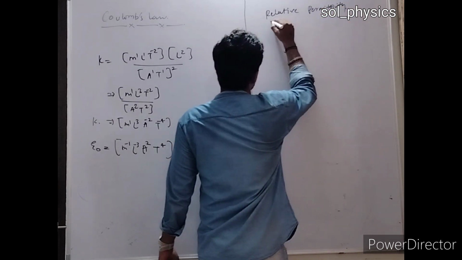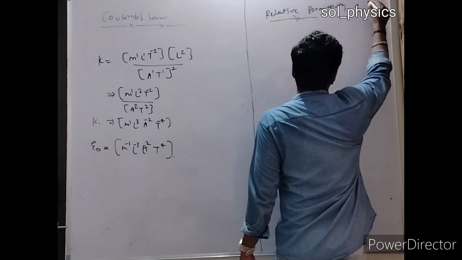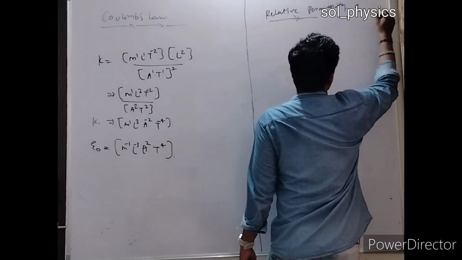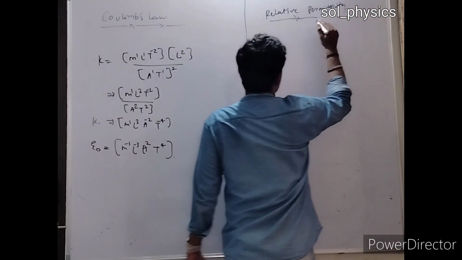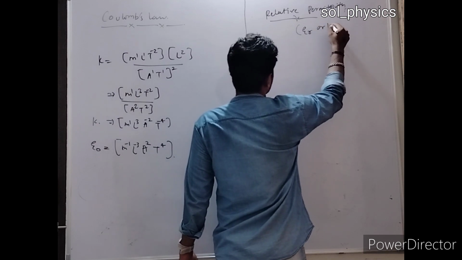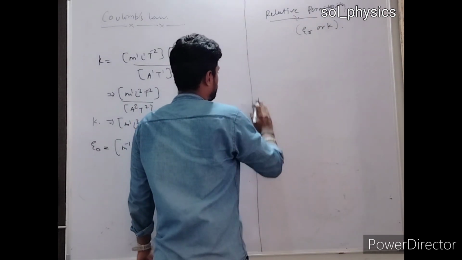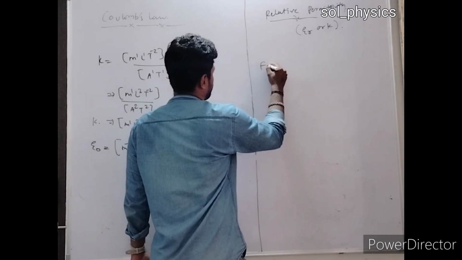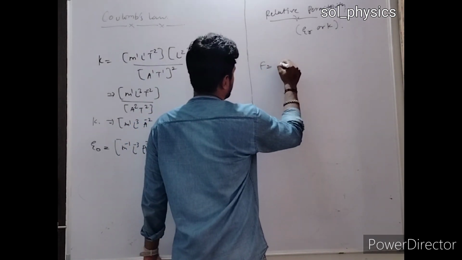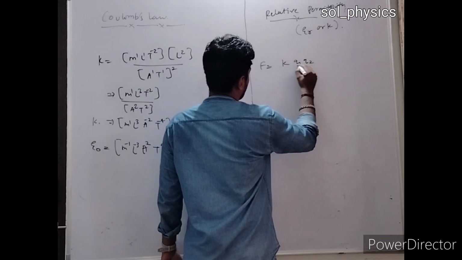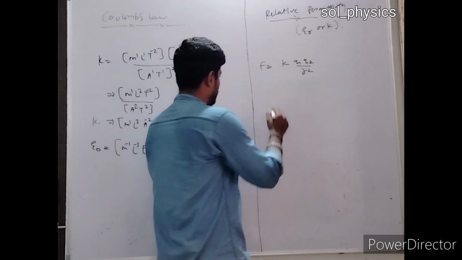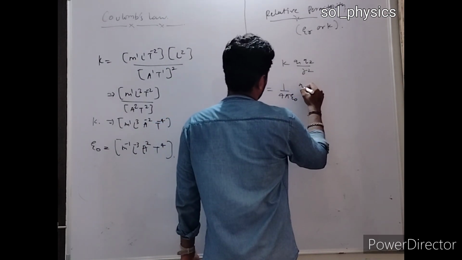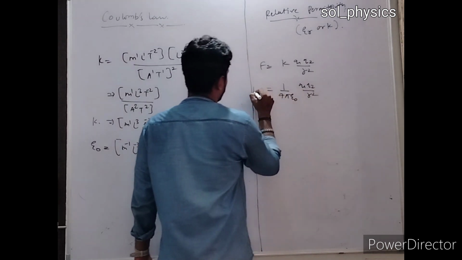Under relative permittivity, this is represented by epsilon r or k. Let us discuss. If I have, as I mentioned, the force in vacuum, it is represented by k times q1 q2 by r square, right? Now the value of k can be written as k is equal to 1 by 4 pi epsilon naught, so the force is 1 by 4 pi epsilon naught q1 q2 by r square. This is the force in vacuum.